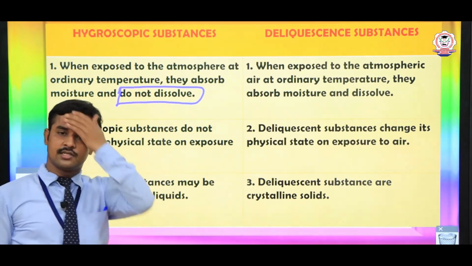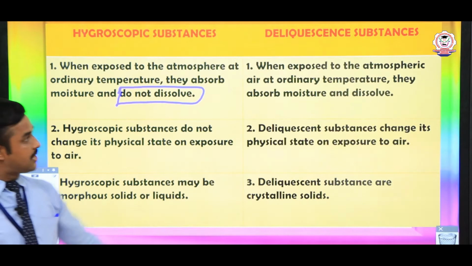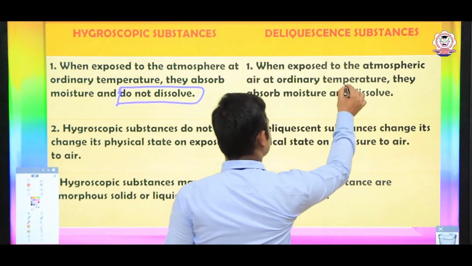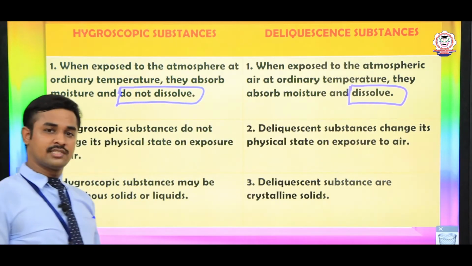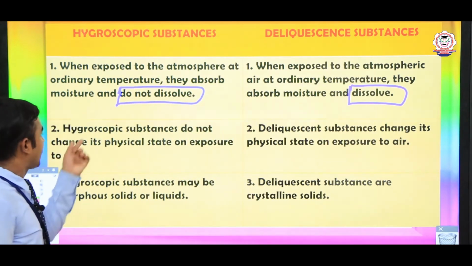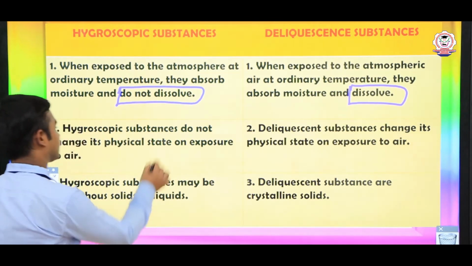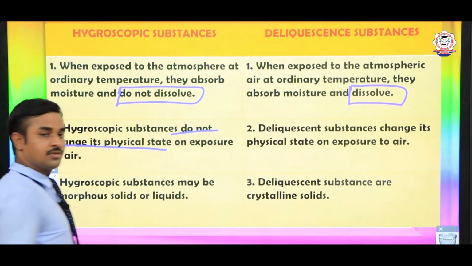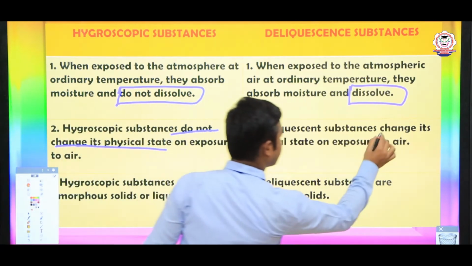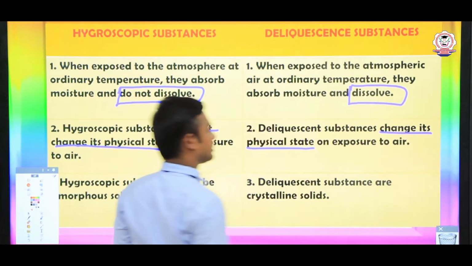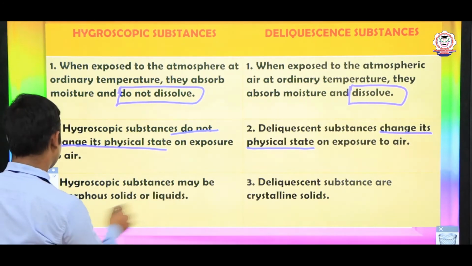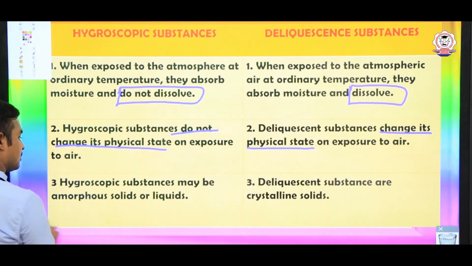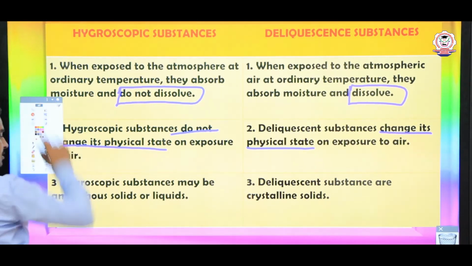Deliquescent substances also absorb moisture, but they dissolve, which means they change their state. Hygroscopic substances do not change in physical state, but here a change occurs. Next, hygroscopic substances may be amorphous solids or liquids.